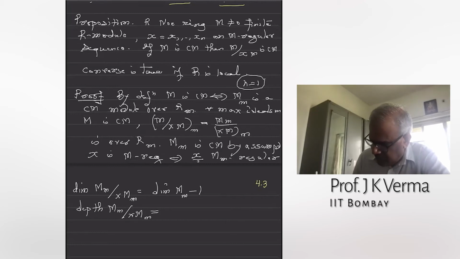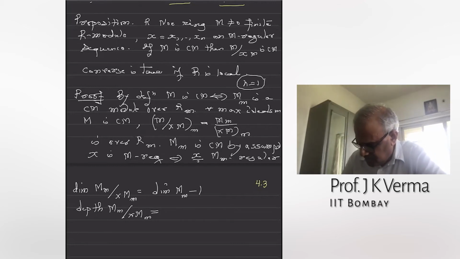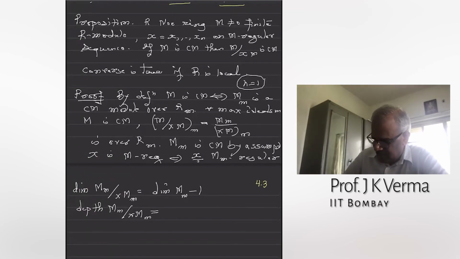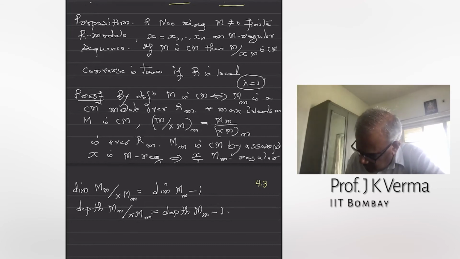Because all maximal regular sequences in the maximal ideal have equal length, you can start with any non-zero element and complete it to a regular sequence. So depth of M/xM is equal to depth of M minus 1. Now we know that dimension of M is depth of M. That is the assumption, and therefore it will imply that these two dimensions are also equal. Dimension of M/xM and depth of M/xM are also equal.